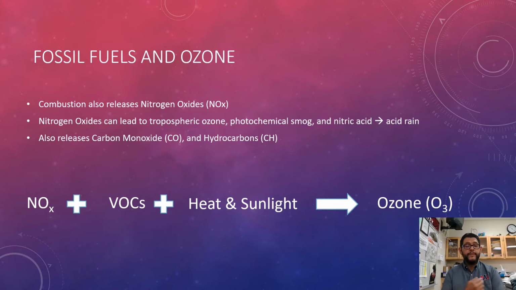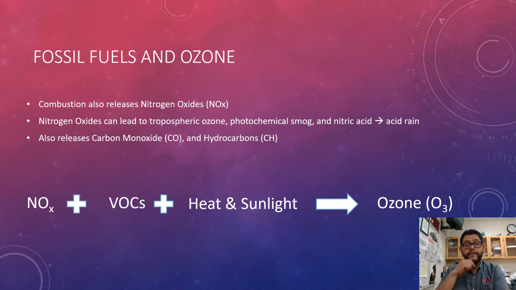And so the main way this works is we start by looking at fossil fuels and the formation of tropospheric ozone. So this starts by combustion releasing nitrogen oxides, or the NOx chemicals. Those nitrogen oxides then lead to tropospheric ozone by forming photochemical smog and even nitric acid and acid rain. And then this also ends up releasing some carbon monoxide and hydrocarbons.